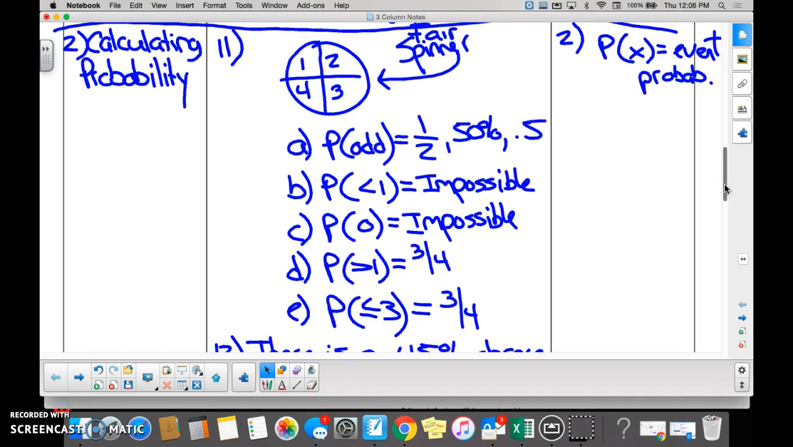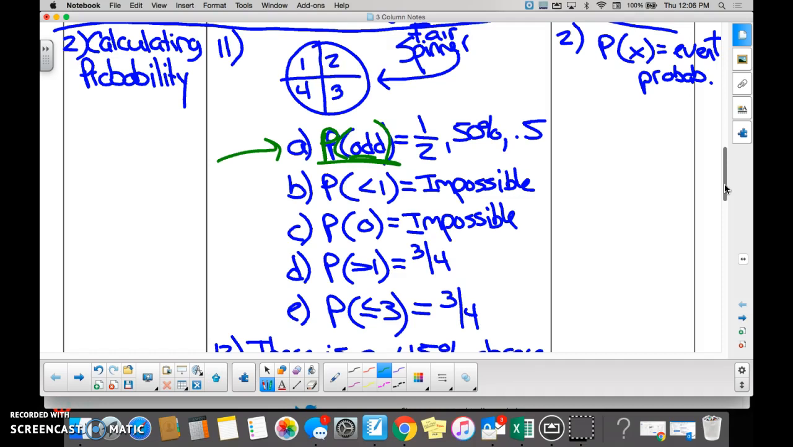This is new to you guys, you told me. So if we have a capital P and inside of it we have some words, what does it mean? Someone just tell me what that means. Brandon, go. The probability of the event inside the parentheses. Good. So this means the probability of whatever the event is inside the parentheses.